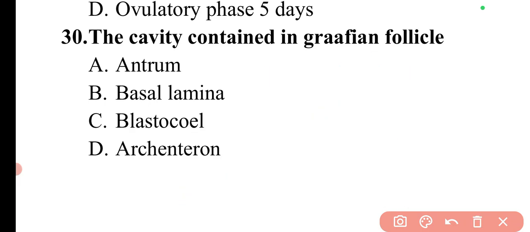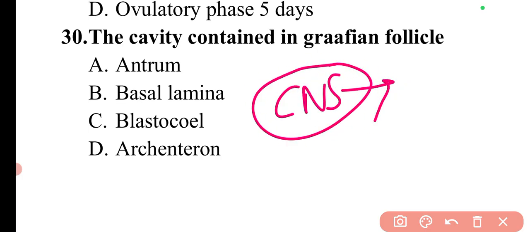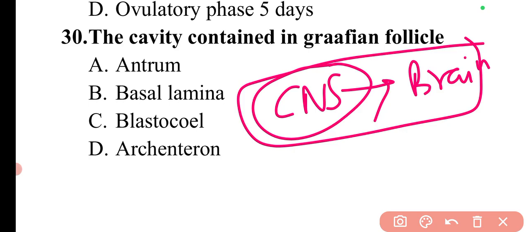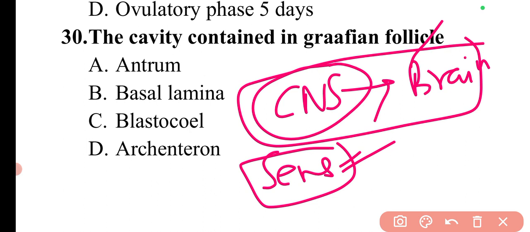Then after that, there is the central nervous system, mainly the brain part. In the brain part, there are high chances that a question will come. So this is also important. Then in the sense organs, there will be very high chances that the question will come.